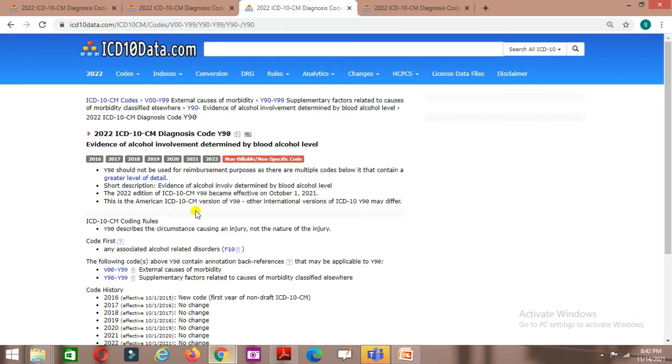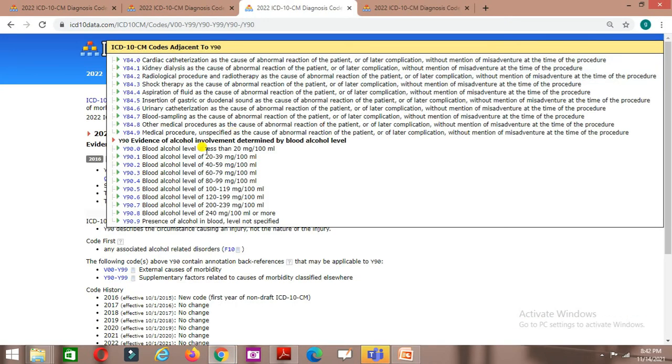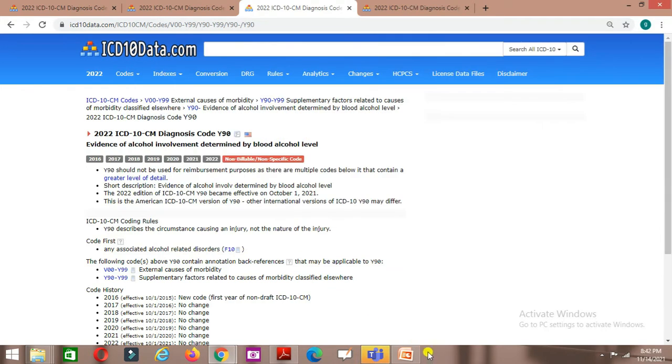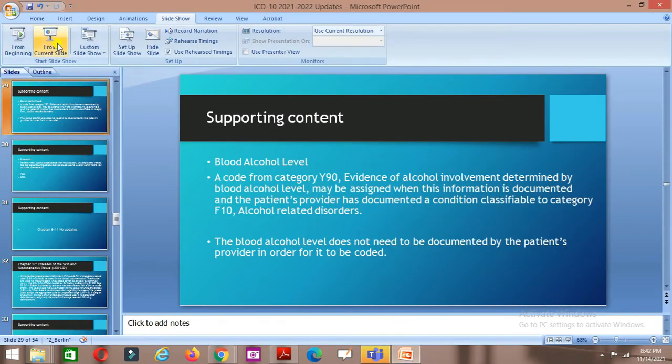If you go to category Y90, it determines the alcohol level in the blood. See, blood alcohol level of 20 to 39, whatever it is.